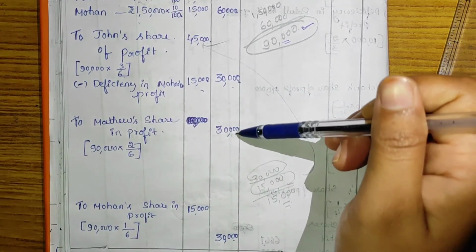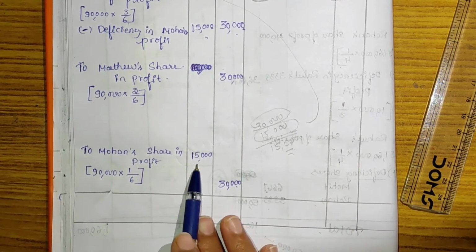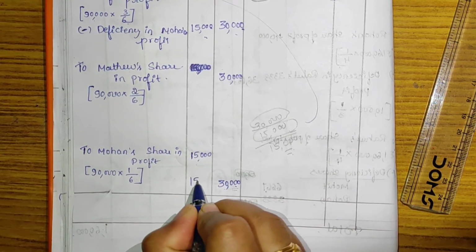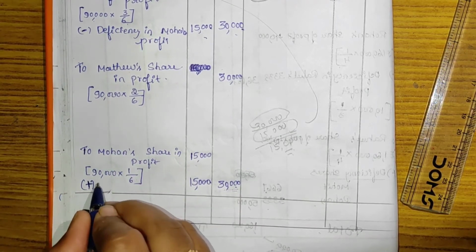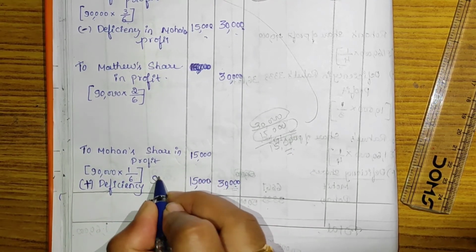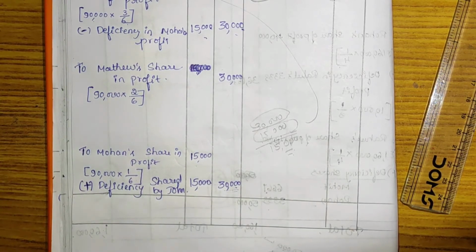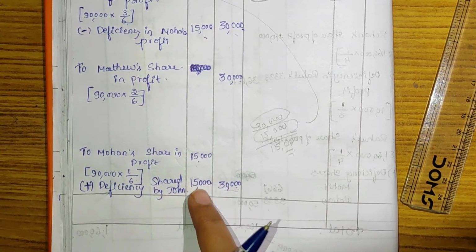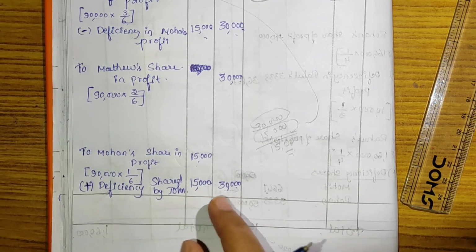Matthew's share in profit is rupees 30,000. Mohan's share is 90,000 into 1 divided by 6, he is able to get only 15,000 rupees, but the guaranteed profit is 30,000. The remaining 15,000 is shared by John. So add deficiency shared by John. So John only pays the amount of deficiency in Mohan's profit. His deficiency is 15,000. So John only shared the amount of deficiency.